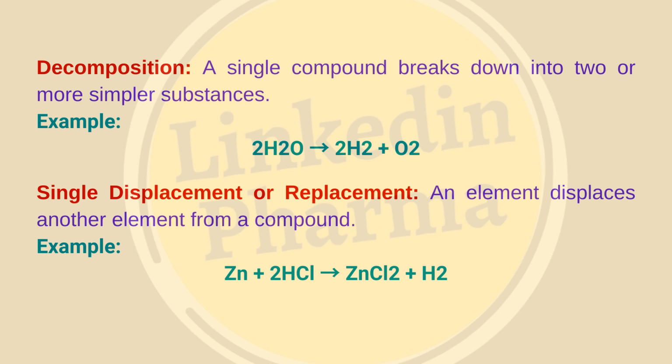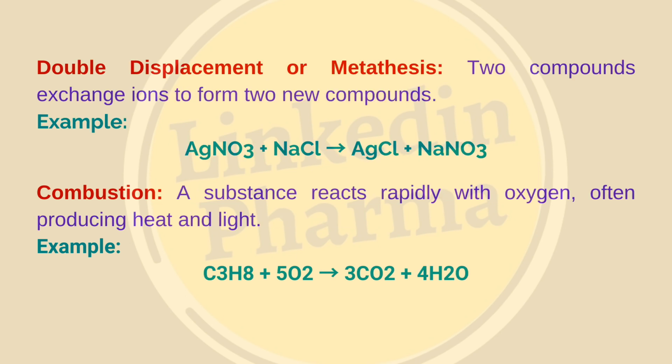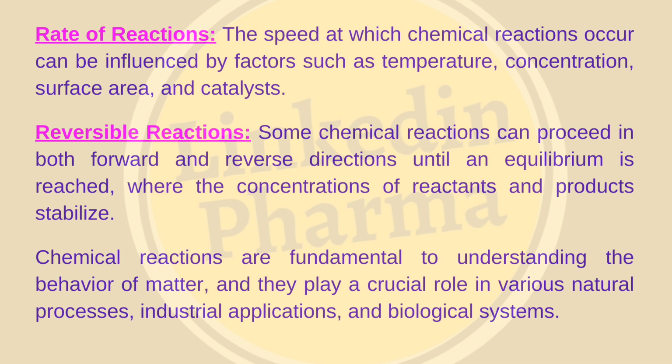C. Single displacement or replacement. An element displaces another element from a compound. Example written below. D. Double displacement or metathesis. Two compounds exchange ions to form two new compounds. Example written below. E. Combustion. A substance reacts rapidly with oxygen, often producing heat and light. Example written below.